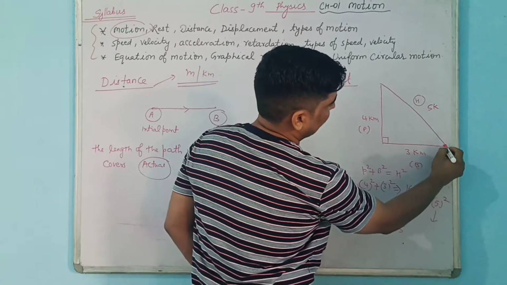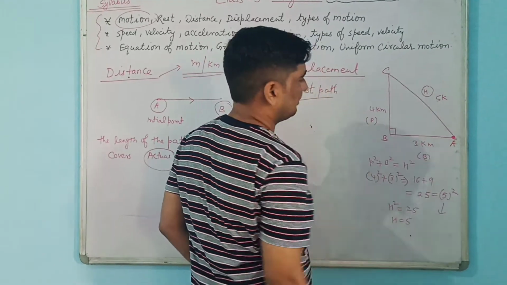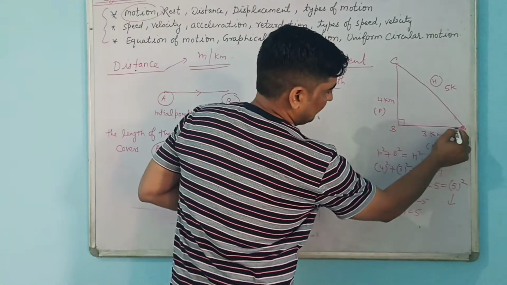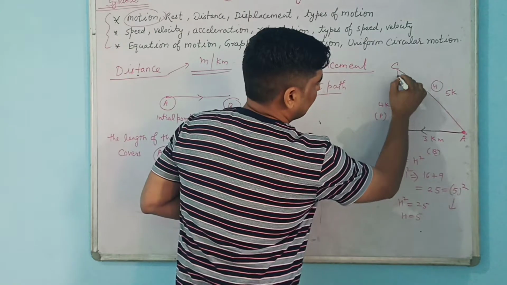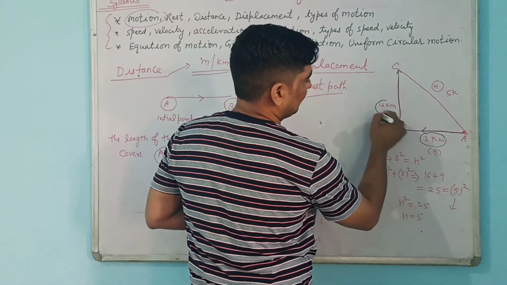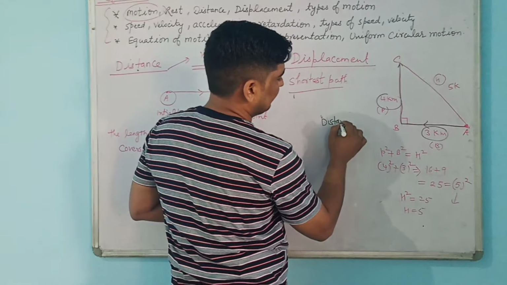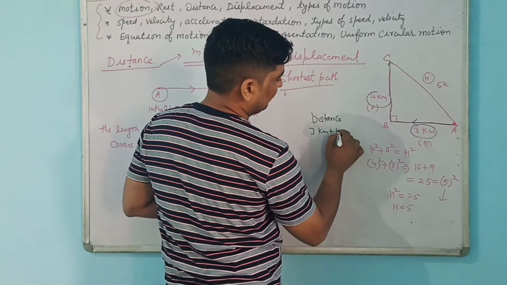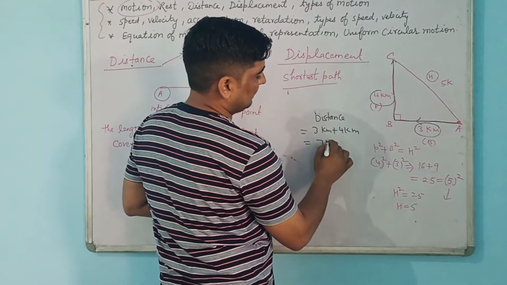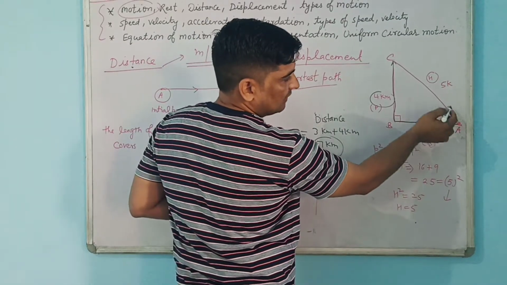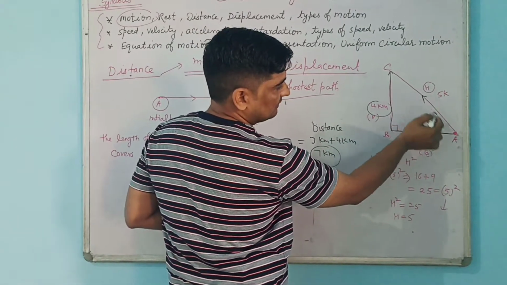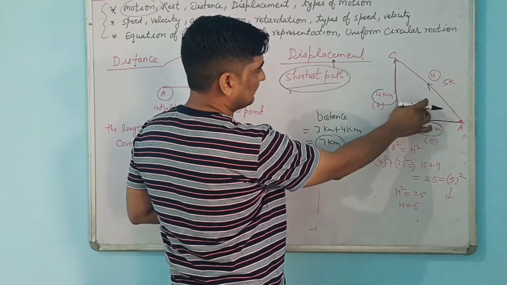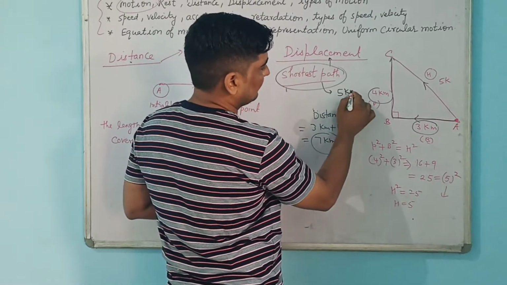So suppose a person has to go from A to C. There are two methods. First he can go through B, suppose he has gone to the B part, then B to C. So he has traveled 3 plus 4. The distance is the length of the actual path, and this is the only possible path, so it is 3 kilometers plus 4 kilometers, that is 7 kilometers. But if he has the option of going by a shortcut, the shortest path, the shortest path will be 5 kilometers. So this shortest path we are calling displacement. So here in this figure, displacement is how much? 5 kilometers. I hope you got the idea.